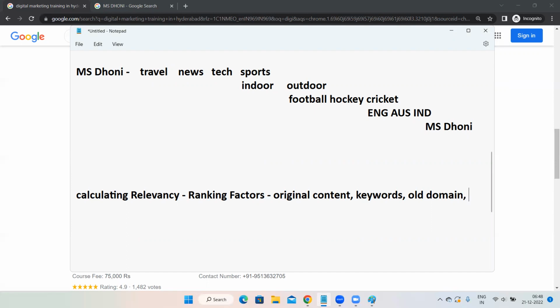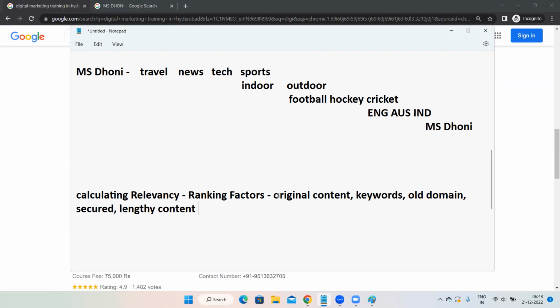Then your website should be a secured website. Then your website should have lengthy content. Try to add lots and lots of data into your content. So much text should be there in your content. Like that, there are n number of ranking factors. These are a few ranking factors.